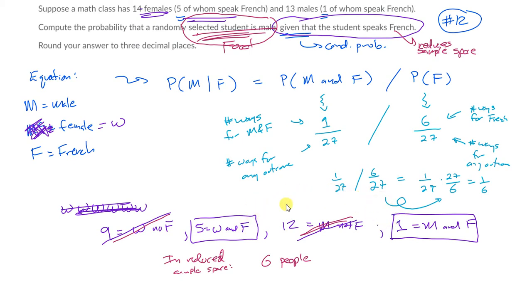Within that reduced sample space, there's 6 people. What's the probability of this focal event happening, the person being a male? So the probability of male in this reduced sample space, how many ways can it happen? Well, there's 6 people in the sample space. One of them is a male, the other 5 are female. So one way to get a male out of 6 ways to get anything, right? Easy. And we get the same result as we got using the equations. Yay! Okay. Yay means we're happy.